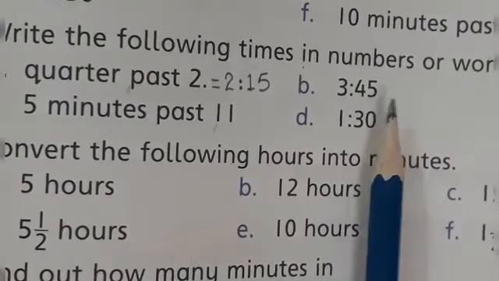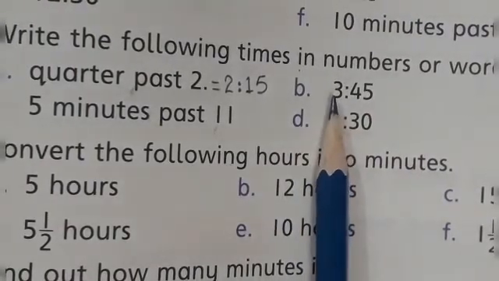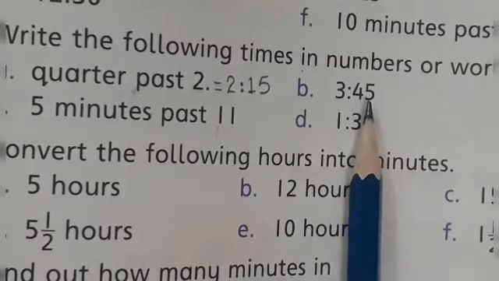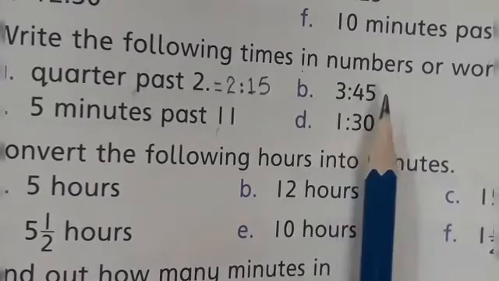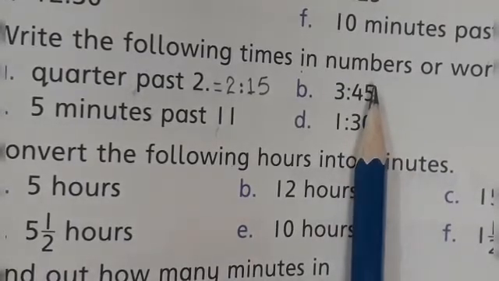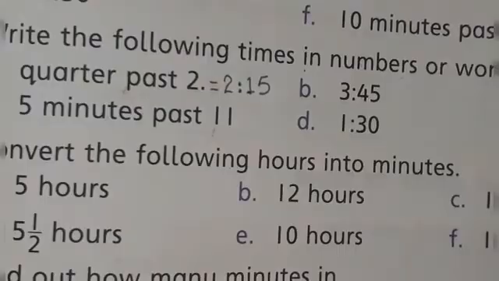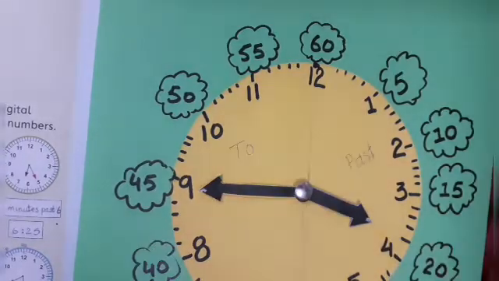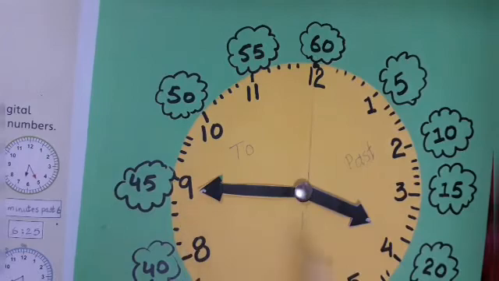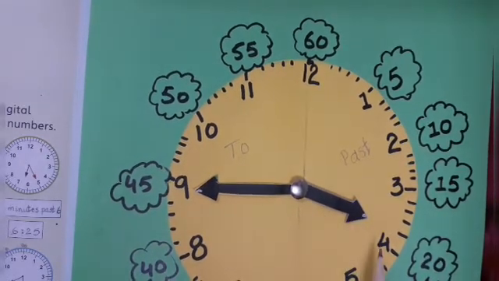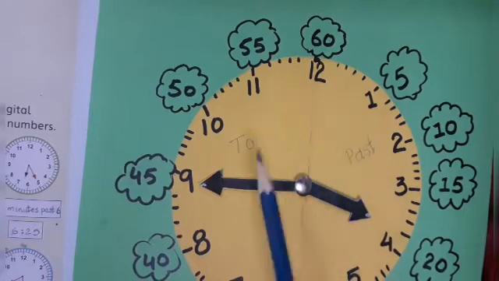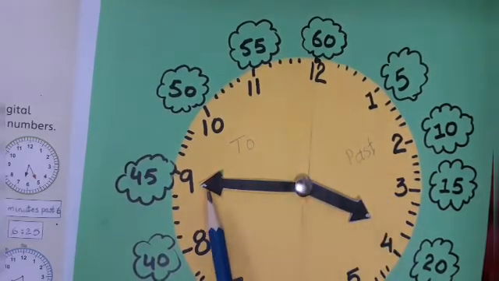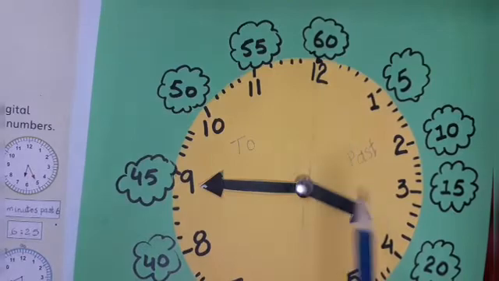3 hours 45 minutes. This side is 3. This side is the hour side and this side is the minute side. So 3 hours and 45 minutes. So how will we write it in words? Students, this is 3:45, and why is the hour hand near the 4? Because 15 minutes are left to 4 o'clock. Okay, 3:45 means 15 minutes are left to 4 o'clock.